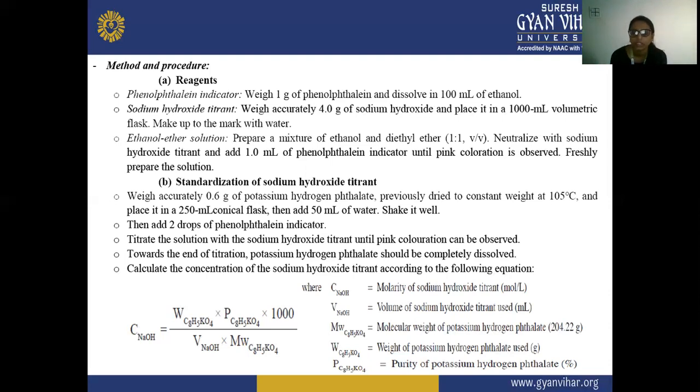And next is the ethanol ether mixture. In this, we are preparing a mixture of ethanol and diethyl ether that is 1:1 volume by volume.